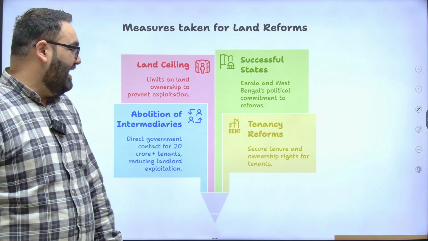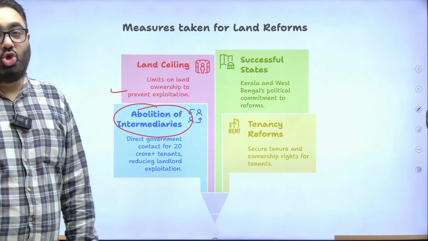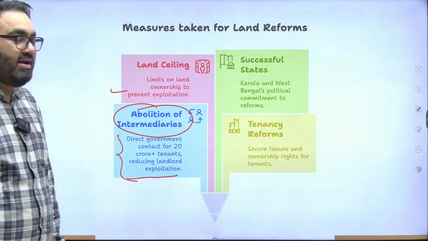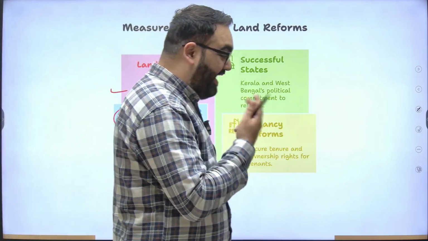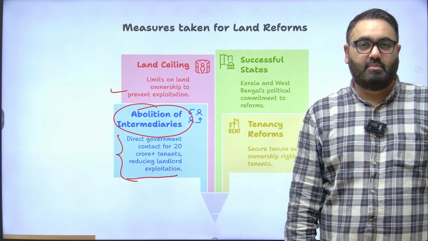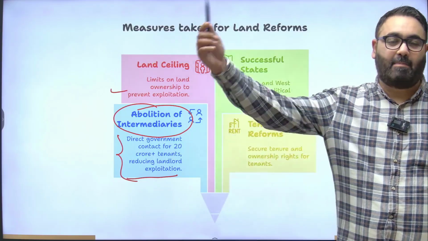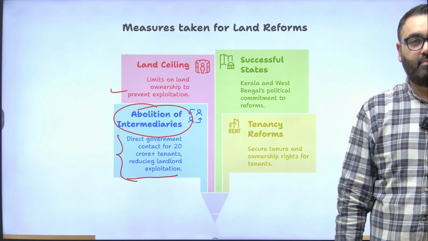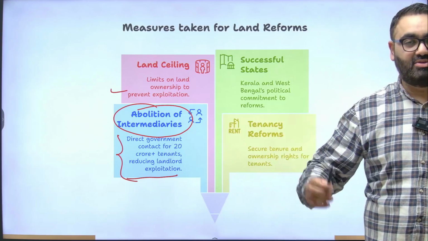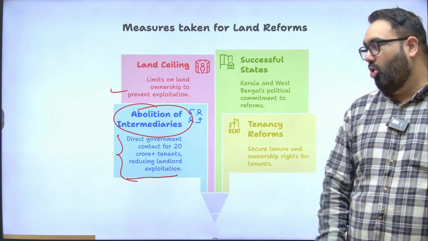Apart from the land ceiling example that I gave you, abolition of intermediaries took place. About 20 crore tenants came in direct touch with the government rather than communicating to the government through landlords or zamindars. Remember the zamindari system that we talked about in the first chapter, where the zamindars would extract as much revenue as possible from the farmers, keep a part of it, and then submit the rest to the government. That intermediary system of zamindari was removed. A lot of tenants directly came in touch with the government to submit their revenue so that they could also take advantage of the government schemes in the long run.